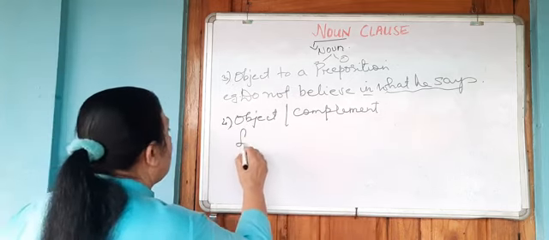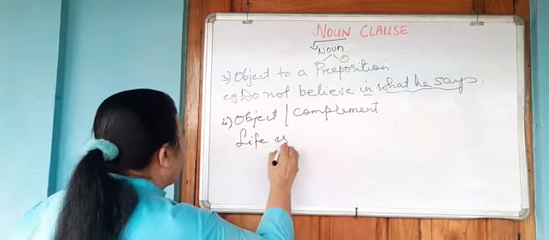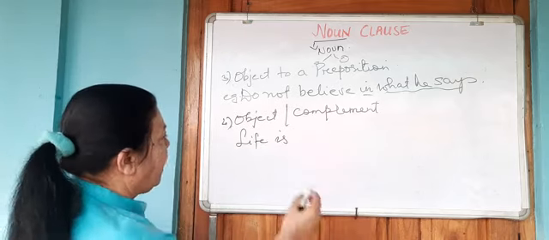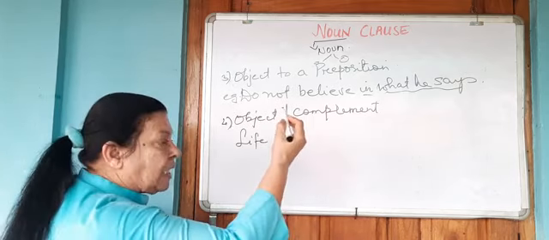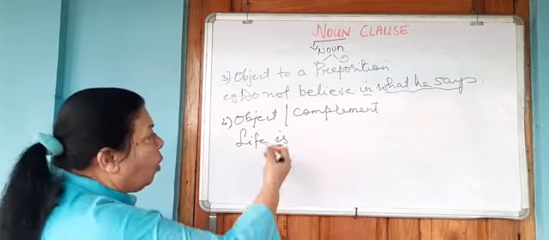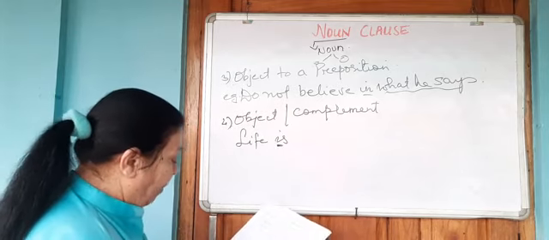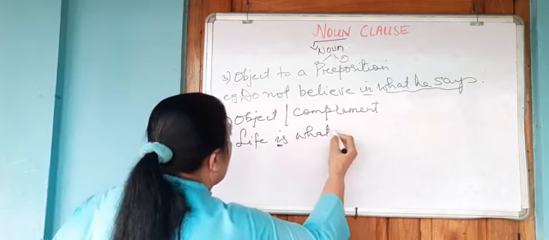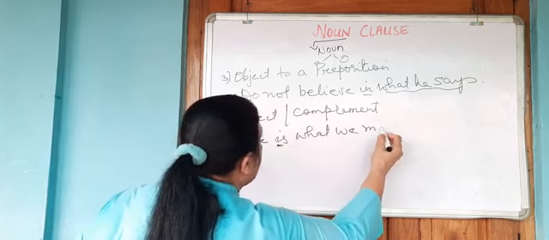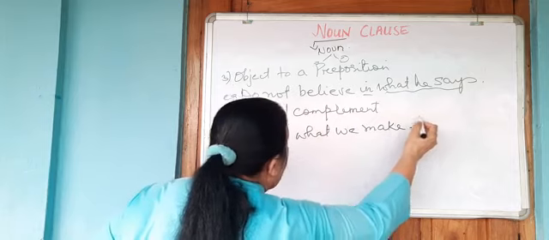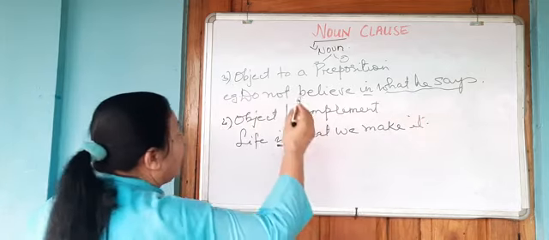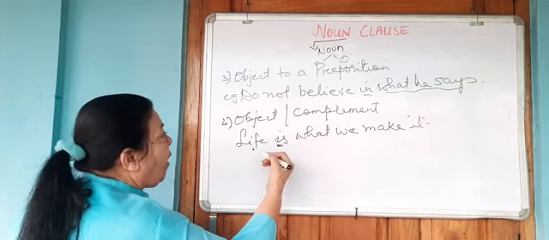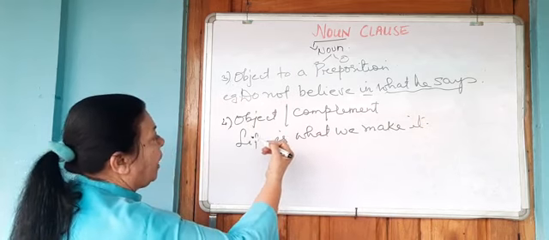Now, life is. If I write life is, this verb is does not make complete sense. We need something more to add meaning to it. Life is what we make it. So therefore here you will see that the noun clause is functioning as a complement to the verb.